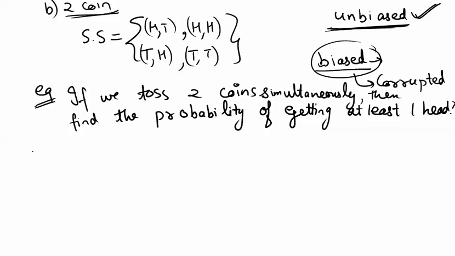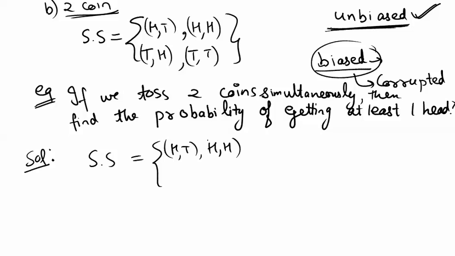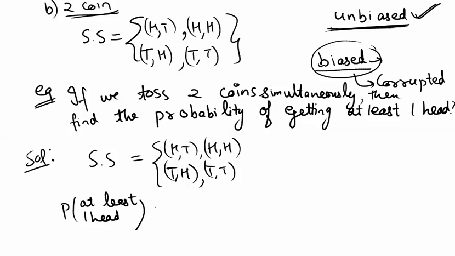So let us try to find out the sample space first. Sample space is mentioned above also. Let us redraw it. The sample space will have 4 cases: head head, head tail, tail head, and tail tail. Right? What does the definition of probability say? We want the probability of at least one head. What do I mean by at least one? At least one means I can have either one head or I can have two heads. Can I have three heads?